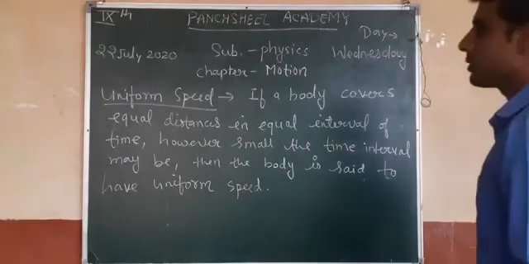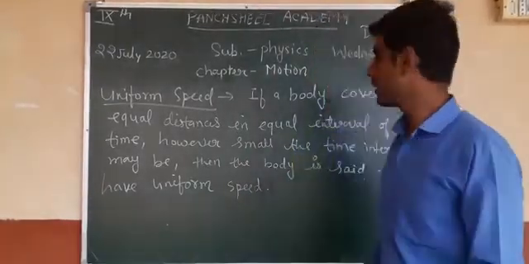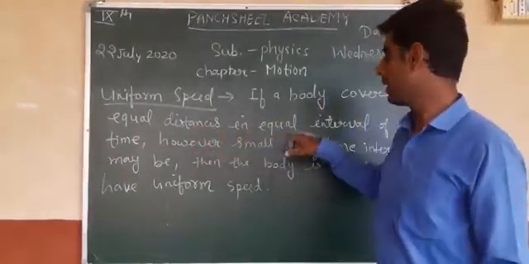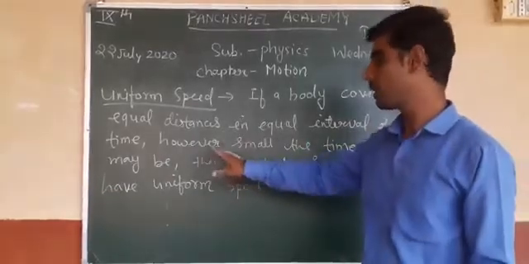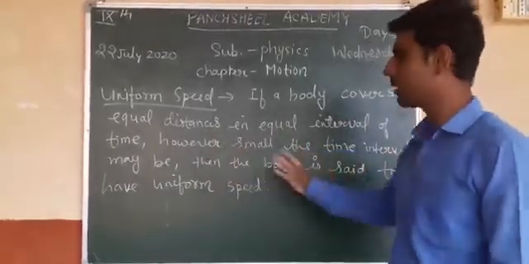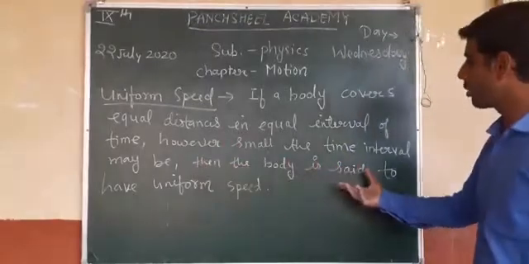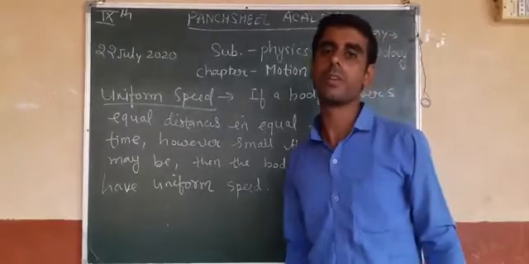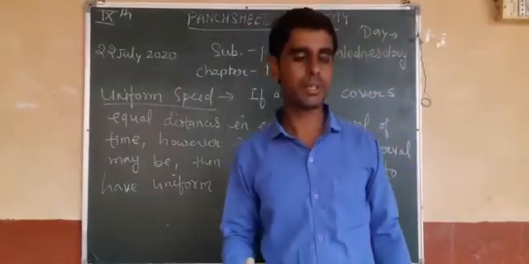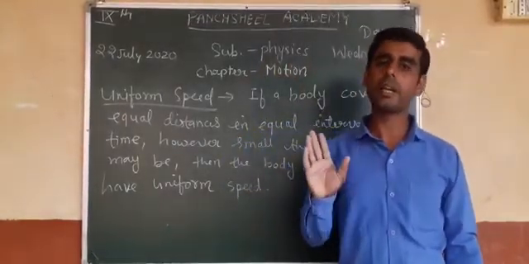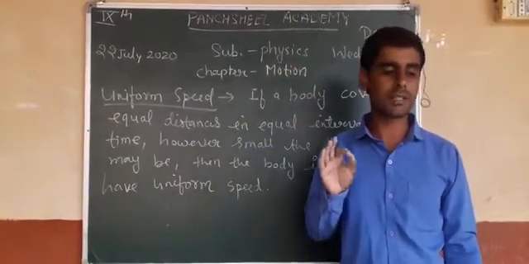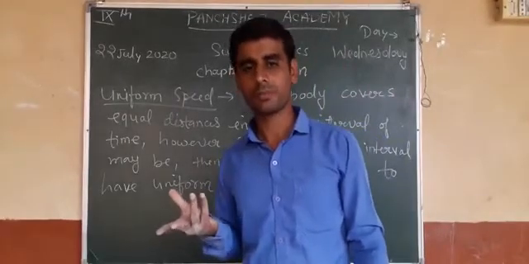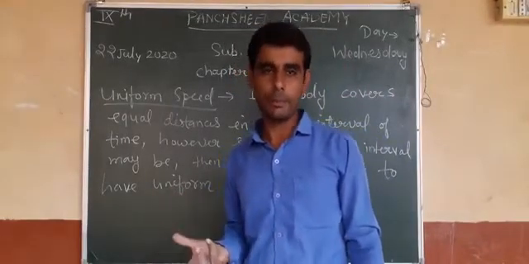Okay, our next topic is uniform speed. If a body covers equal distances in equal intervals of time, however small the time interval may be, then the body is said to have uniform speed. What is uniform speed? Uniform speed is when any body covers equal distances in equal intervals of time. The time may be of some small value.